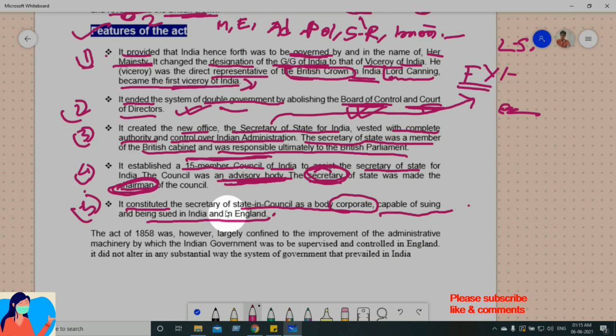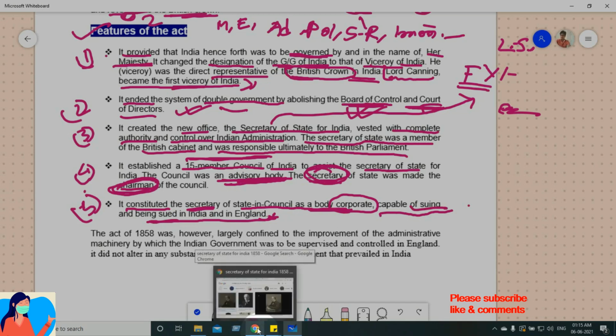Okay, the secretary, this guy, Lord Stanley, what was he made into? As a corporate body. Okay, this is a body capable of suing and being sued in India and in England. So for that, I will digitize this thing. I will explain in binary form.